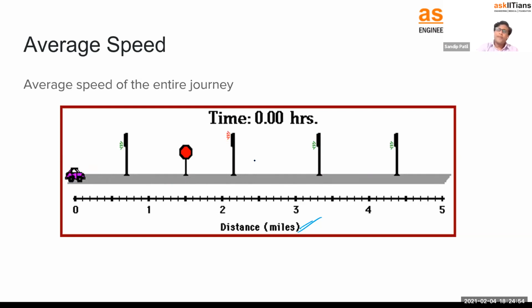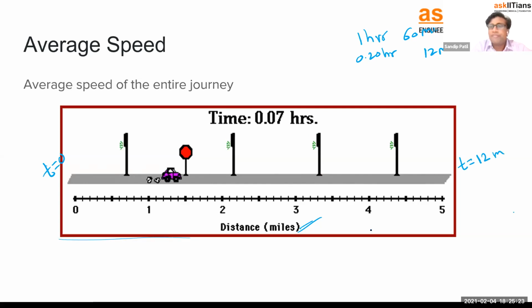So simply, this is 0.20 hours in total. First of all, 1 hour is how much? 60 minutes. So how much is 0.20 hours? Let's multiply, so I can say 12 minutes. So this is the 12 minutes. Consider the car started from t equal to 0. The car reached here at t equal to 12 minutes. It covered the total distance of 5 miles.